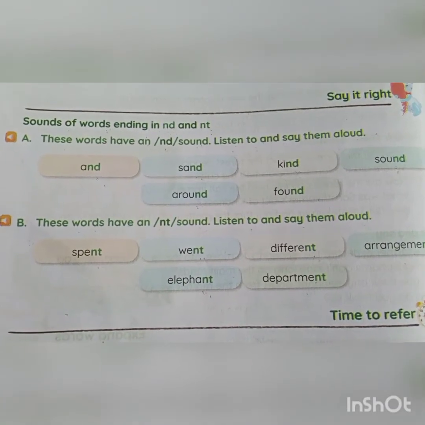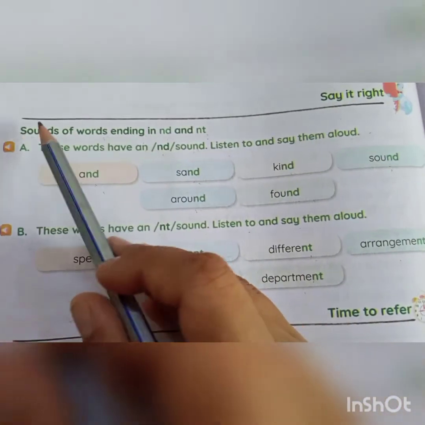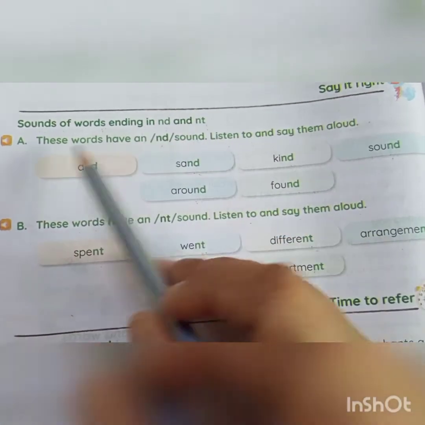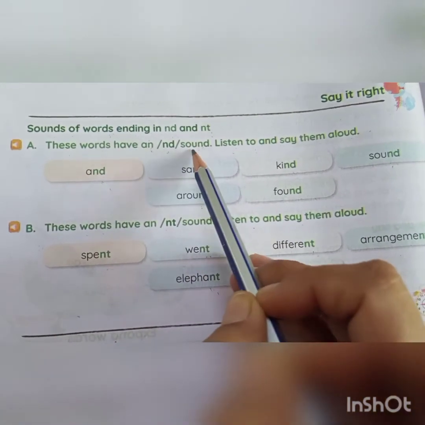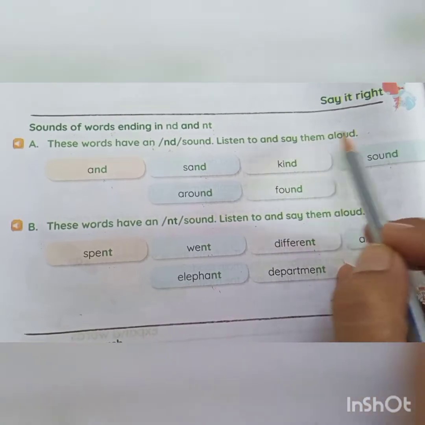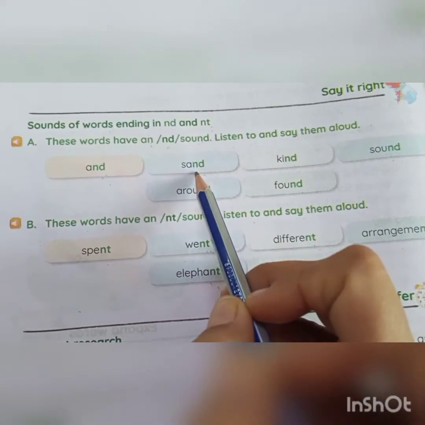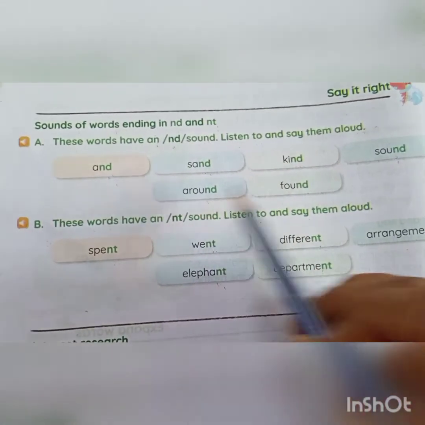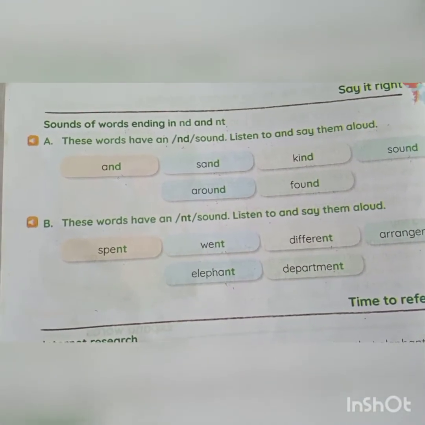Today we are going to do sounds and grammar. On page number 88, look here. Sounds of words ending in nd and nt. A bit. These words have an nd sound. Listen to and say them aloud. First one is and, sand, kind, sound, around, found. These words are having an nd sound.